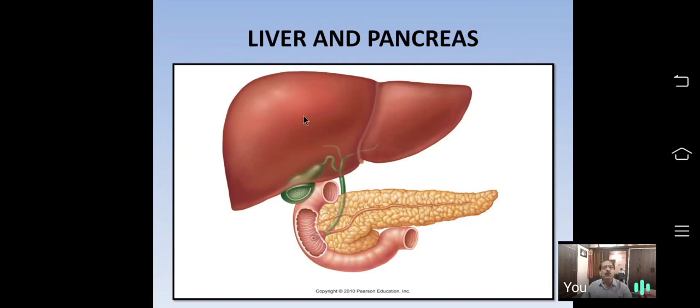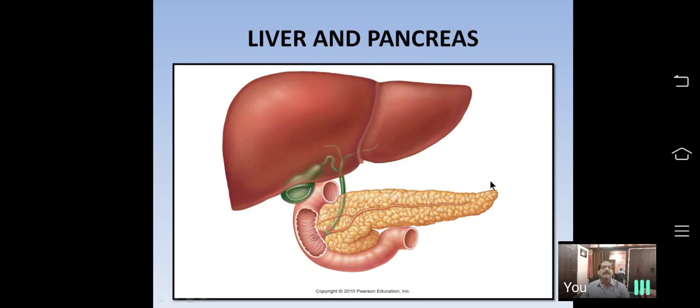When there is no glucose in the bloodstream, it again releases glucose into the bloodstream by breaking down the polysaccharide glycogen into glucose. So these are all the functions of the liver.